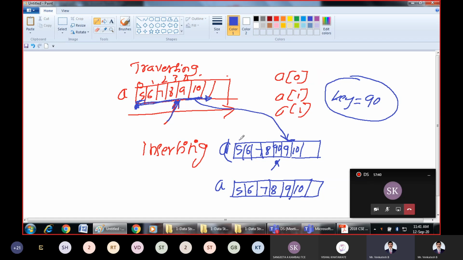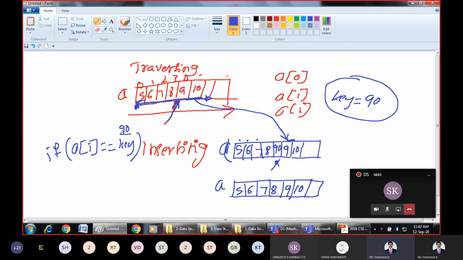Check with the first number. What is the first number? It is 5. Is 5 equal to 90? No. Then go to the next number and compare. Is 6 equal to 90? If no, go to the next location. Is 7 equal to 90? So how do we do that? Compare: is A of I equal to the key element? What is our key element?